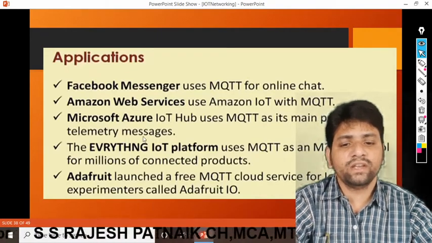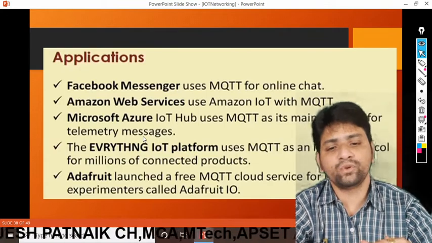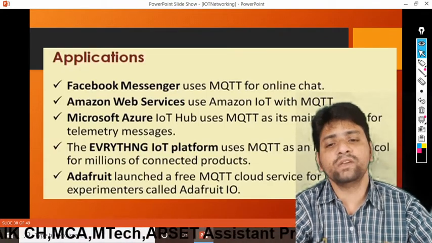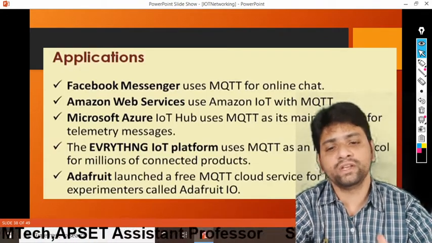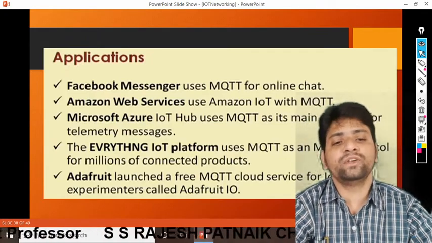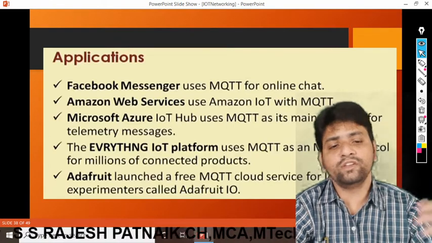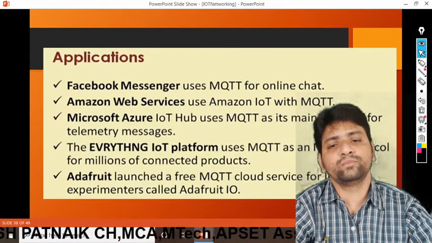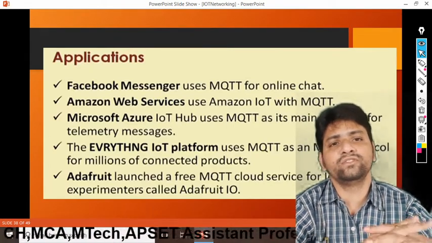So in Adafruit we are using the MQTT protocol. In most of the IoT platforms we are using MQTT. Microsoft Azure is using MQTT. Amazon Web Services is using MQTT. Facebook Messenger is using MQTT. These are all different applications of MQTT.